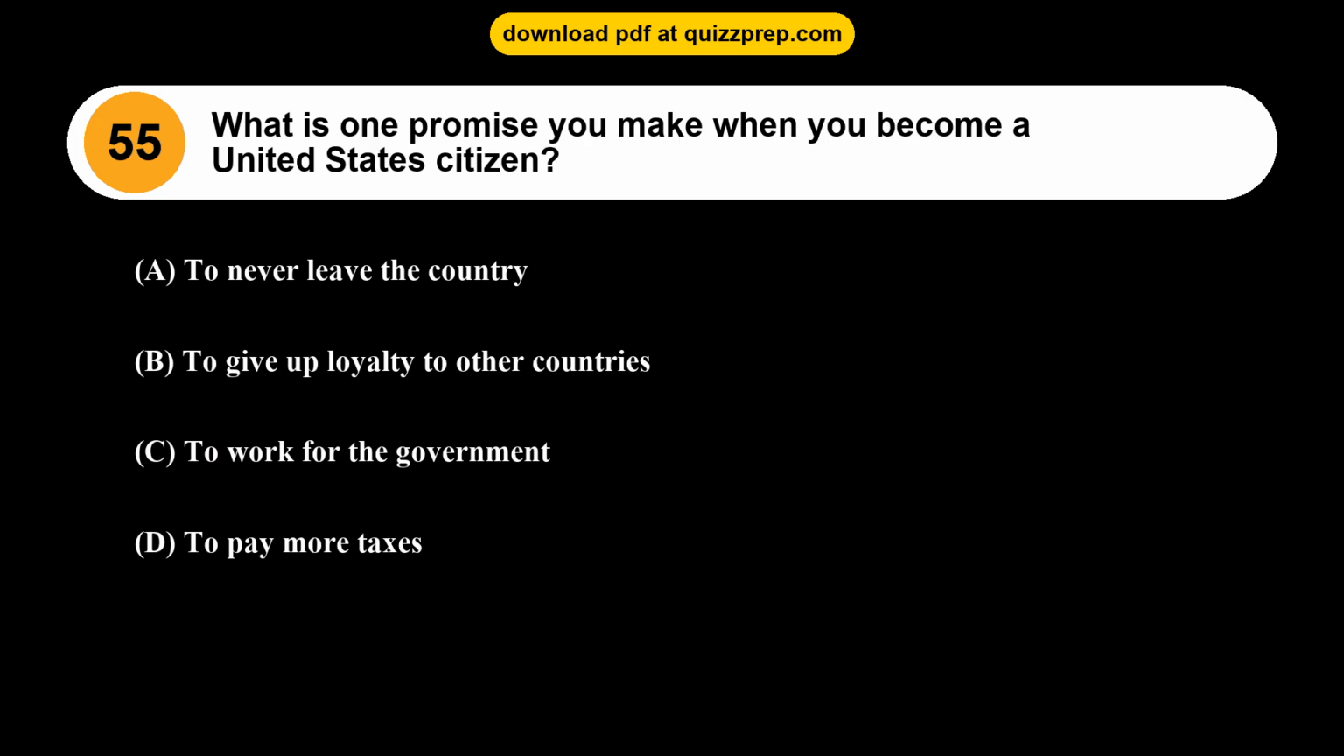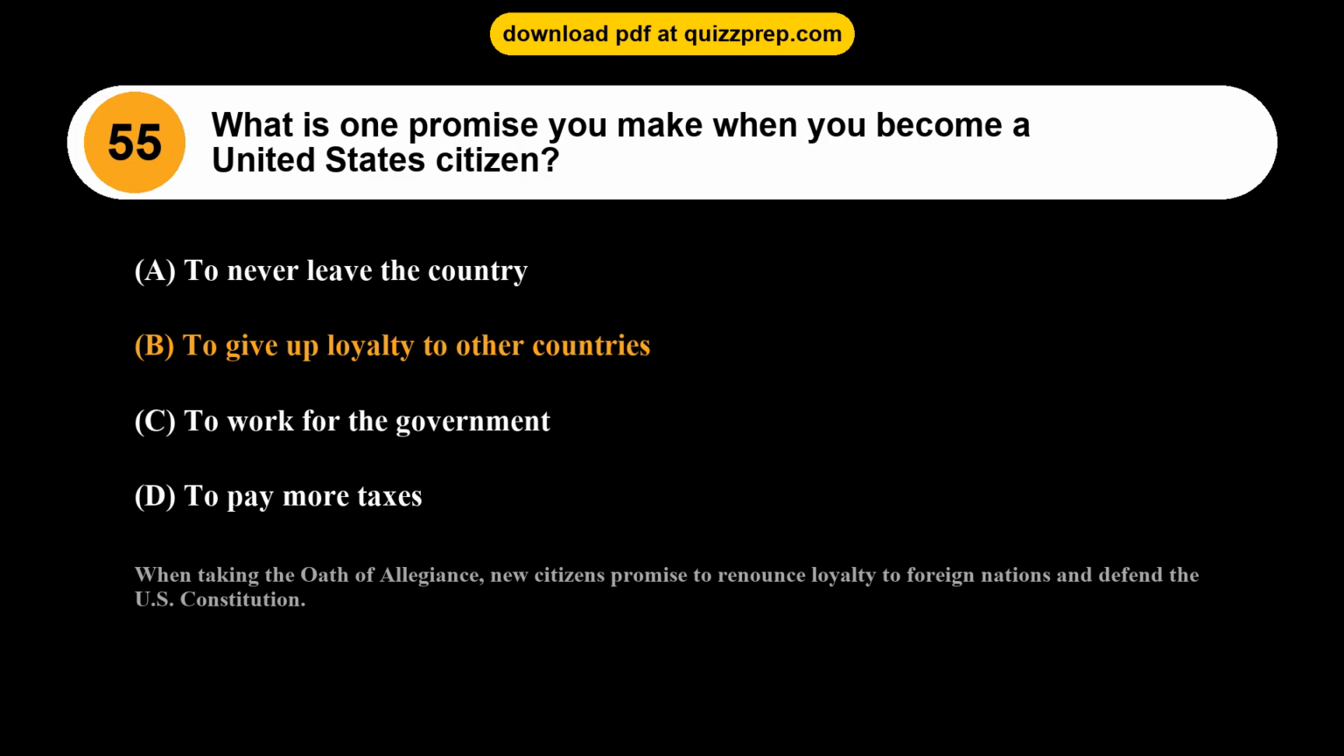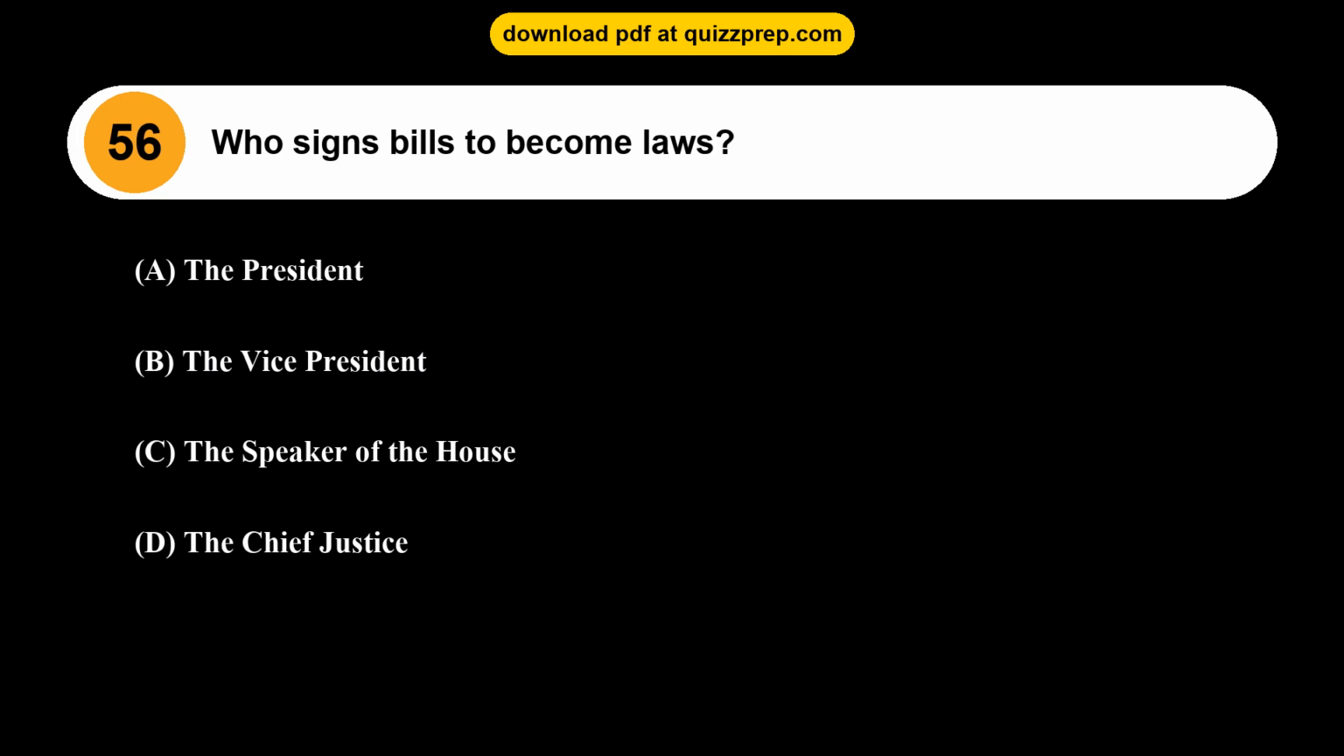Question 55. What is one promise you make when you become a United States citizen? Option A, to never leave the country. Option B, to give up loyalty to other countries. Option C, to work for the government. Option D, to pay more taxes. The correct answer is option B, to give up loyalty to other countries. When taking the oath of allegiance, new citizens promise to renounce loyalty to foreign nations and defend the U.S. Constitution.